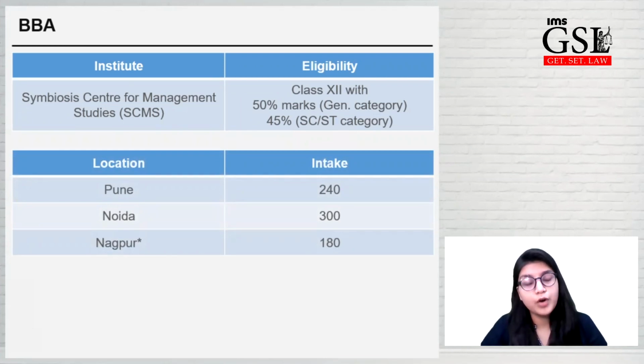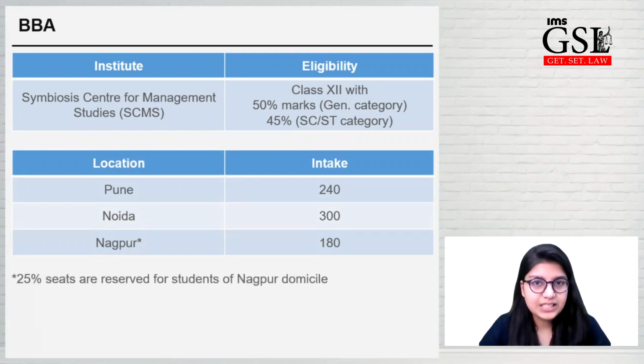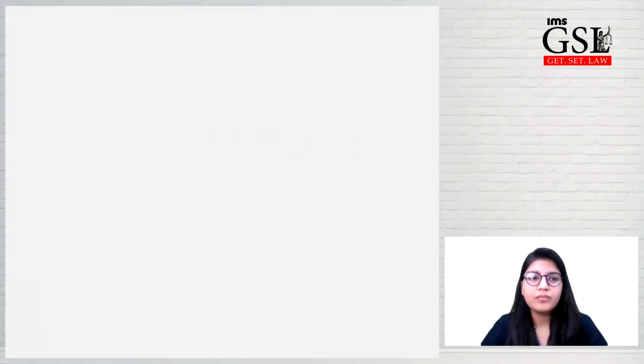Pune campus has 240 students intake. Noida campus has 300 students intake. Nagpur campus has 180 students intake. And 25% seats in the Nagpur campus is reserved for Nagpur students itself.